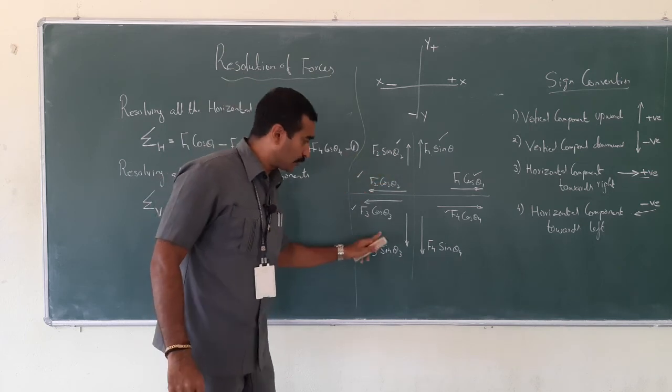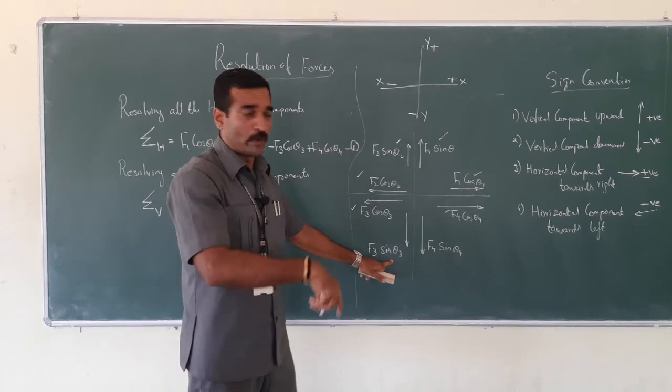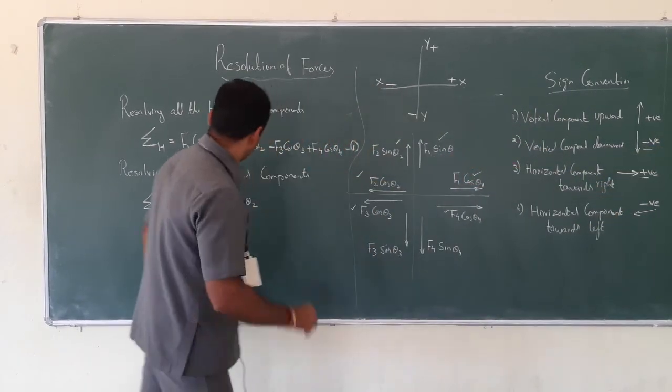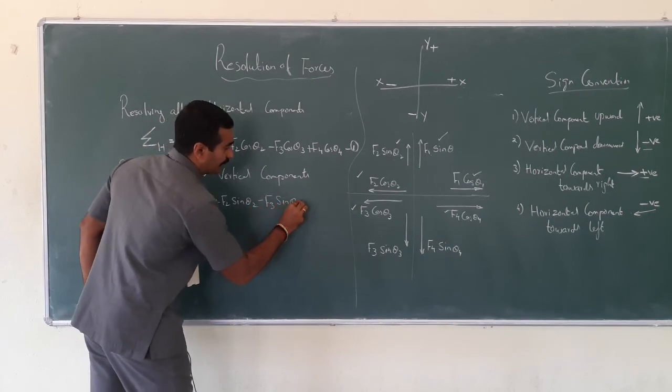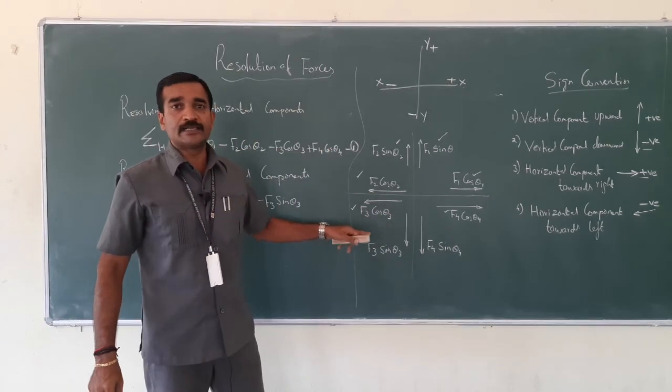Is there any other vertical component in quadrant 2? No. Let me move to quadrant 3 where a force is acting vertically downwards. The sign shows negative. So minus F3 sin theta 3. Is there any other force in the third quadrant?